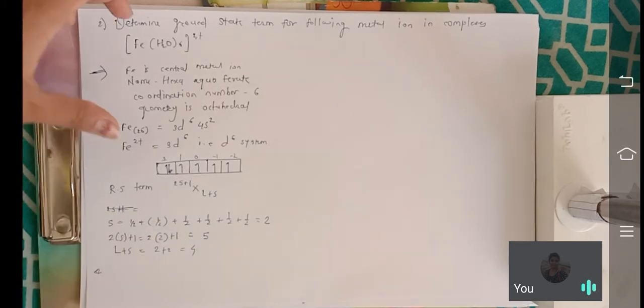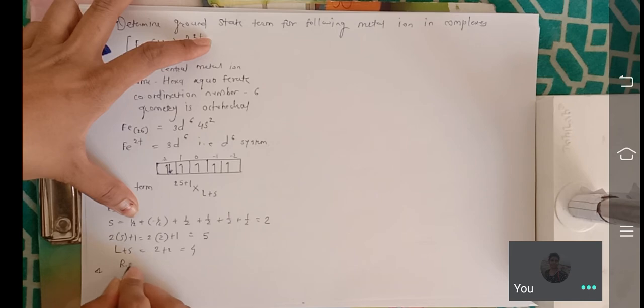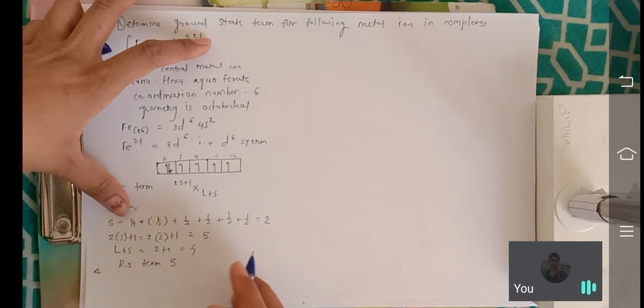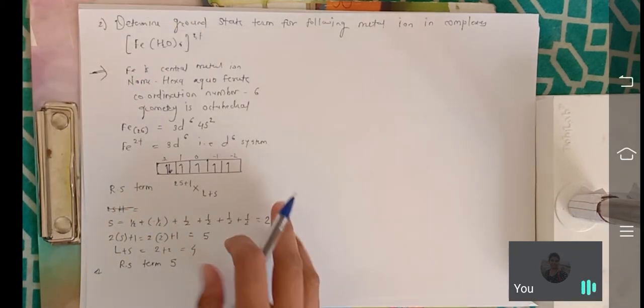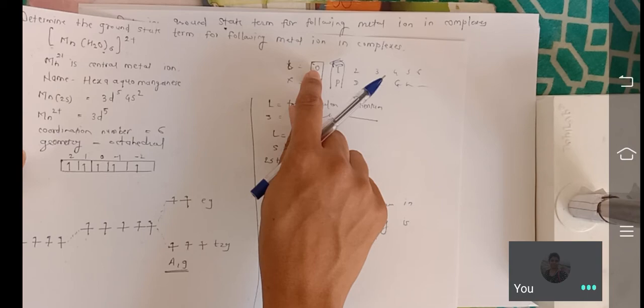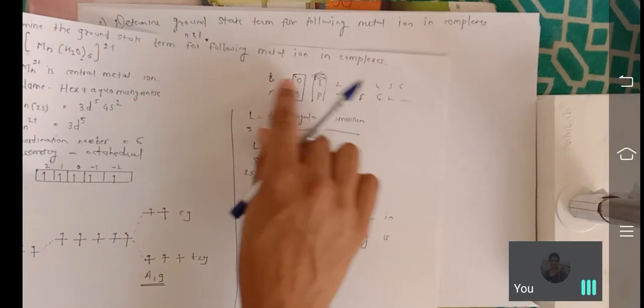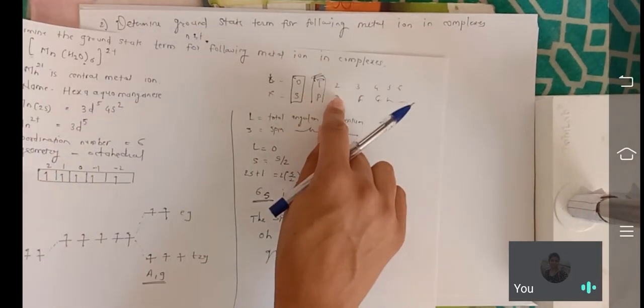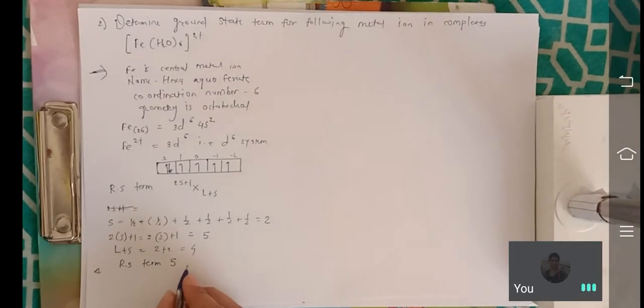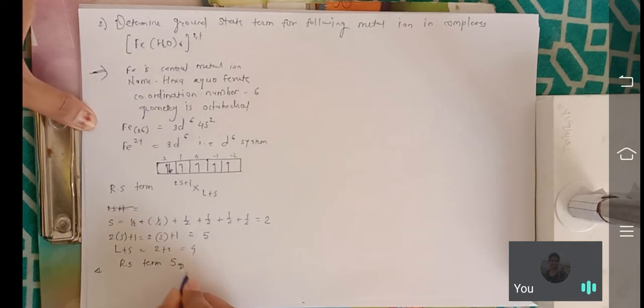So what is the Russell-Saunders term? Quintet D. We know the series. What is that series? See here. 0, 1, 2, 3, 4, 5. What is the value of L? L is equal to 2. So 0, 1, 2, that means D. Okay. The term is quintet D4. This is the term.